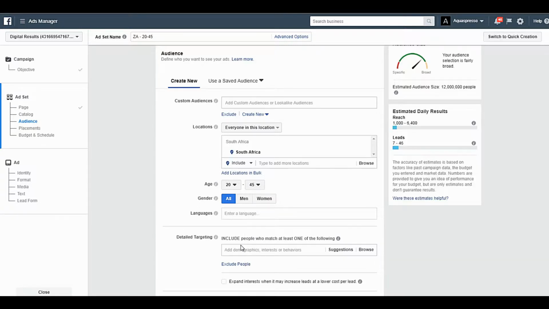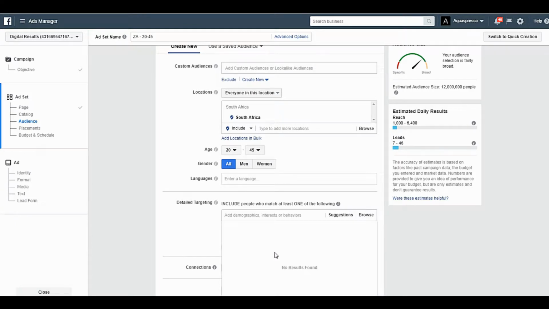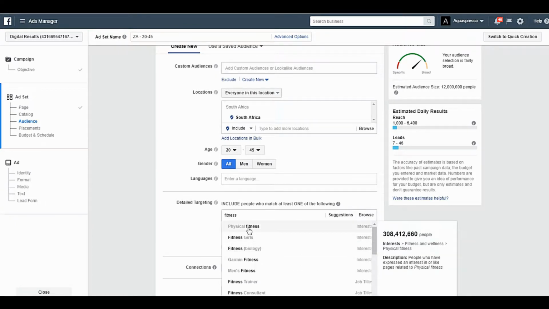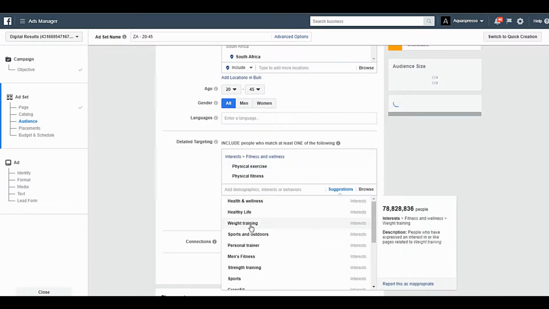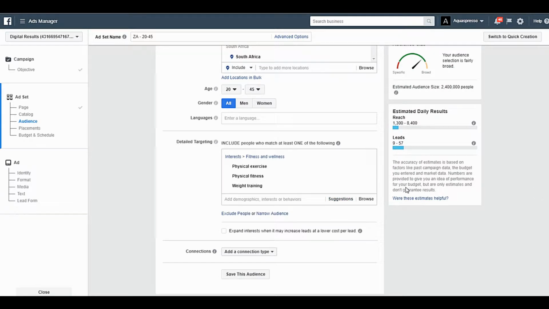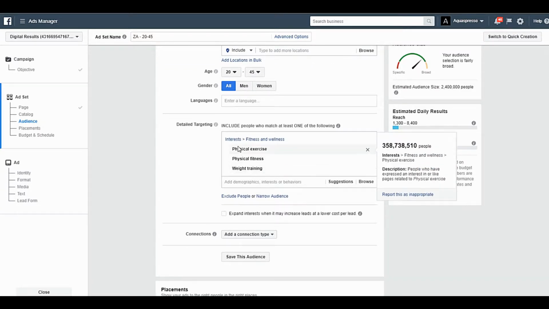And then automatically people go into the interest or demographic-based targeting. What they do is something like this, where they'll say, cool, let's try and target people interested in gym. Let's see if there's a gym option, or let's do fitness, physical fitness, there we are. And we can do some suggestions. Let's do physical exercise, weight training, and so on. People would populate their interest-based group assuming that their audience is correctly targeted because they've filled this out. Surely Facebook has the right targeting. I'm going to show you why this is often incorrect.